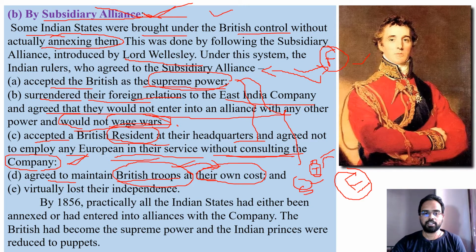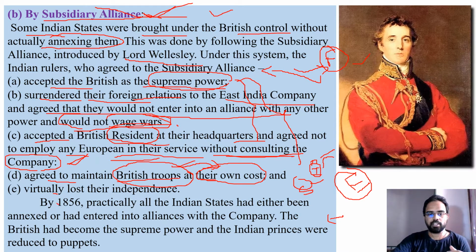Finally, this subsidiary alliance is nothing but the kingdom virtually losing its importance. The Indian rulers are just becoming subsidiaries to the East India Company. For everything they have to depend on the monitoring of the British resident who stays there. So indirectly the kingdom is under their control, and still the rulers are ruling.